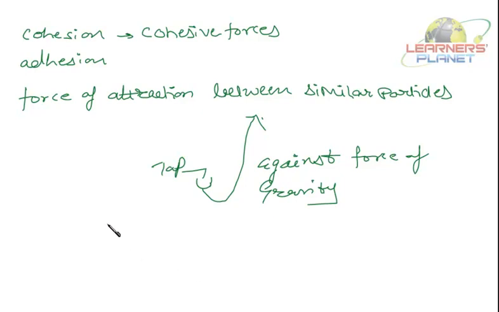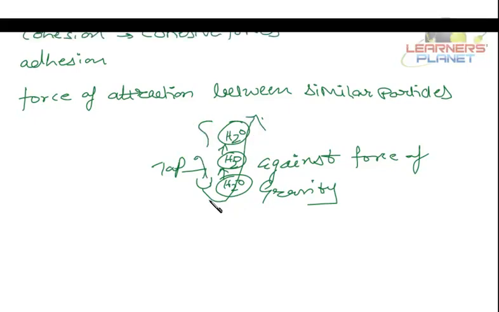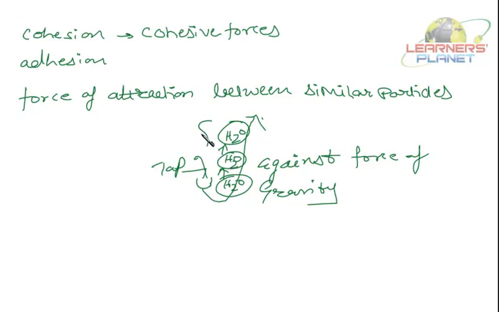Water moving down is okay, it is towards the force of gravity, or towards the ground. But water is rising up here. It means it is moving against the force of gravity. Why so? Because the water particles, H2O molecules, have got some force of attraction between them, which is taking them up. So this sort of force of attraction is called cohesion or the cohesive forces.